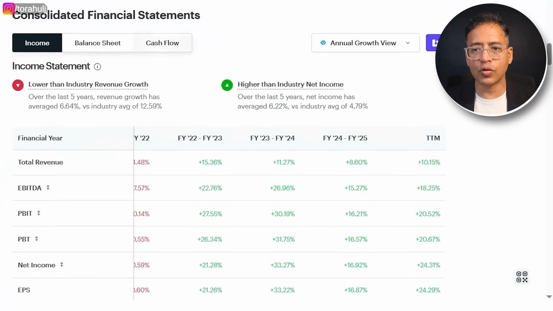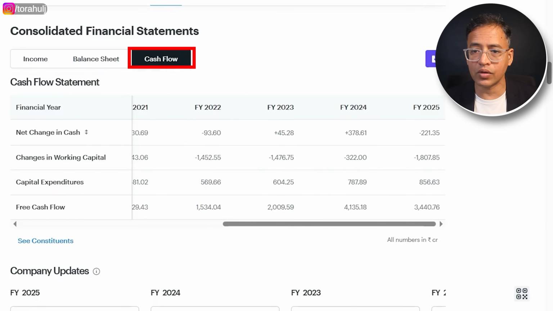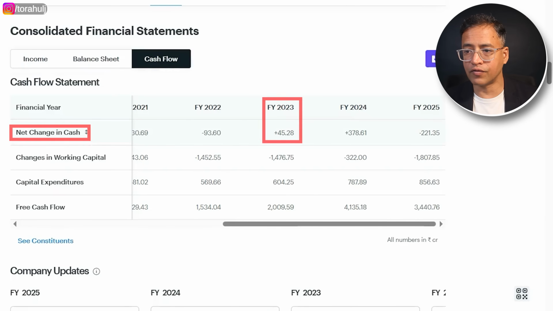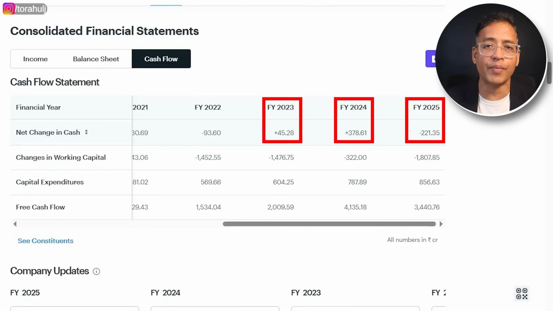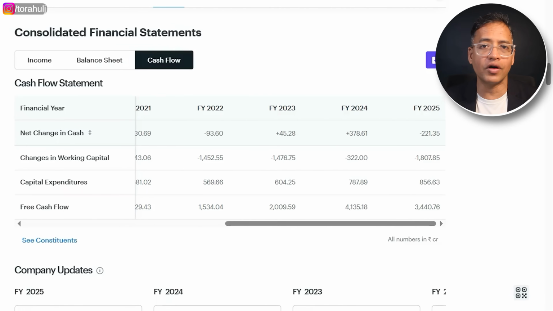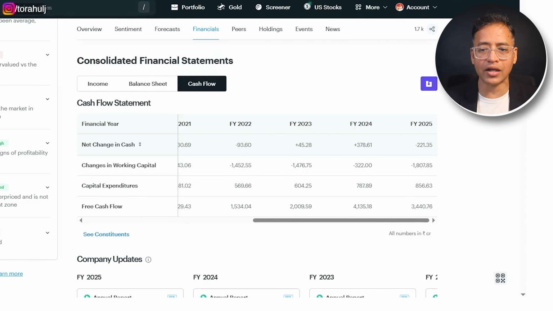We have already done some good checks on this company in terms of the filters, but we need to look at it holistically, right? Coming back to financials, you can then also look at the cash flow. Very, very important: is the company generating positive cash flow or not in the last few years, right? 2023 positive, 2024 positive, 2025 negative. So you need to ask yourself, is that because the company is putting a lot of money in the capex, or is the company burning operational cash? What is the reason? This is how you will have to peel the layers of the onion here so that you understand what is exactly going on.